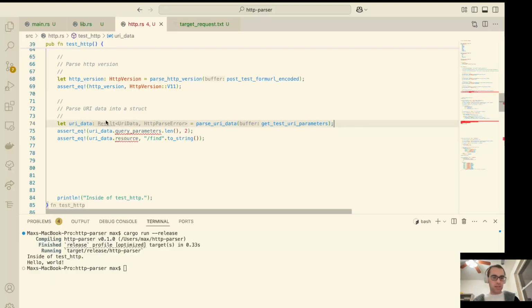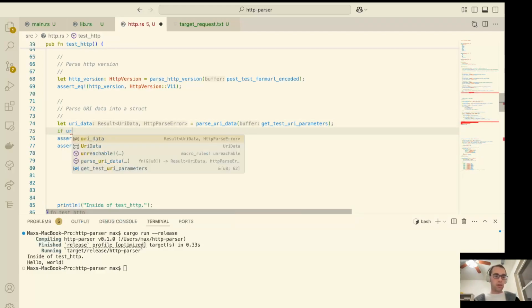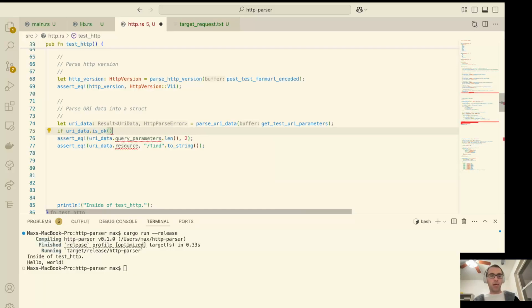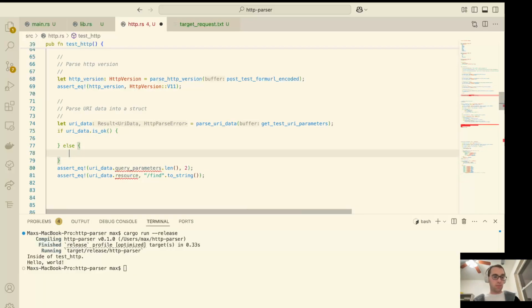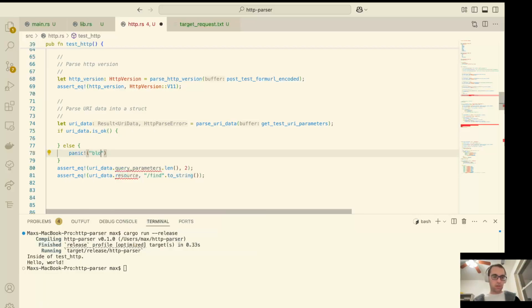So we get this back. It's actually this result type. What we can do is, if URI data dot is okay, then we're going to do this. Else, basically, this is a binary either-or. If it's not okay, then something's wrong, and that's a problem. So we're going to panic right here. Blow up.